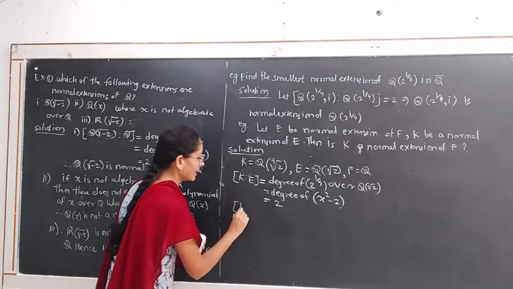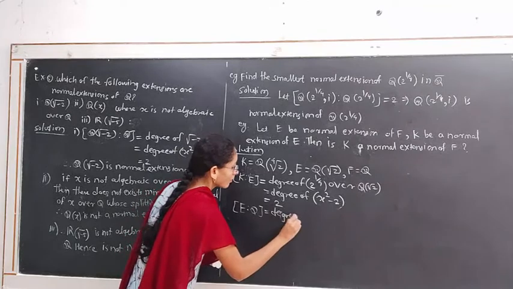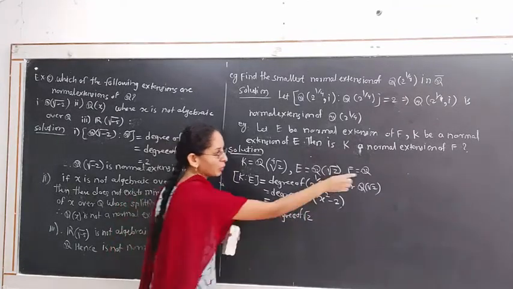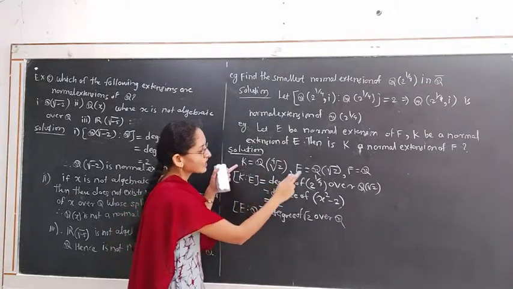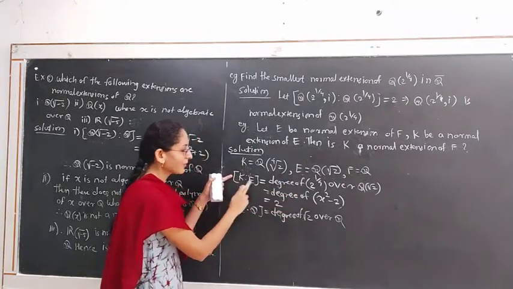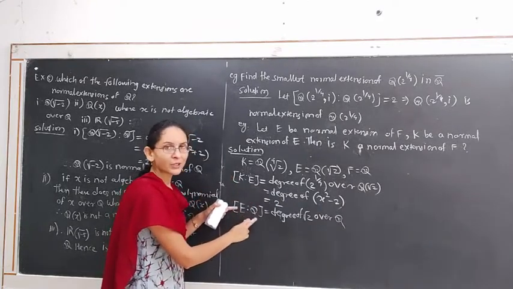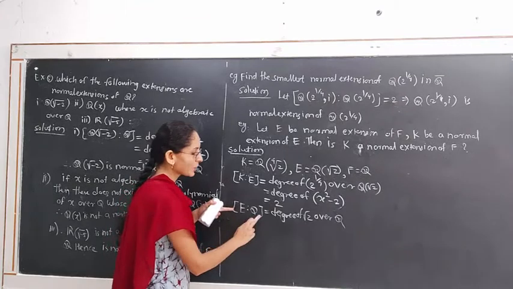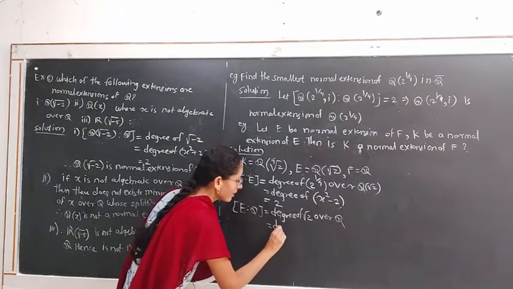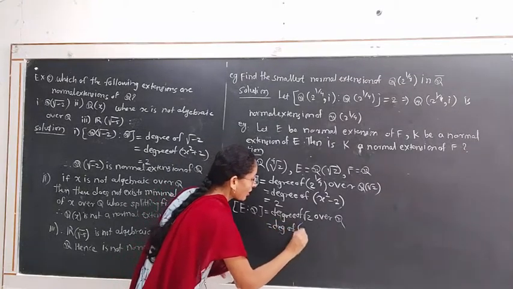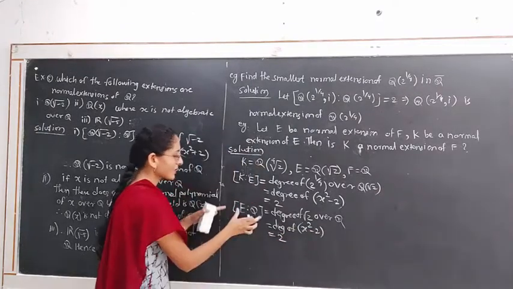The degree of extension of E over Q is equal to the degree of square root 2, which is an algebraic element over Q. Since K is an algebraic extension of E and the degree of extension of K over E is 2, therefore K is a normal extension of E. Similarly, E is an algebraic extension of Q, and the degree of extension of E over Q is the degree of the algebraic element root 2 over Q. That is the degree of the polynomial x square minus 2 over Q. This polynomial belongs to Q and its degree is 2, therefore this degree of extension is 2.